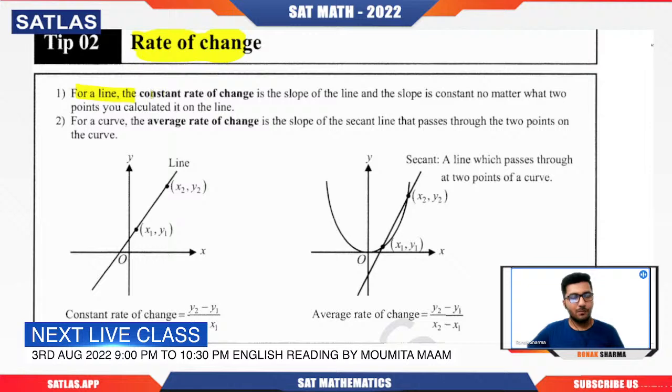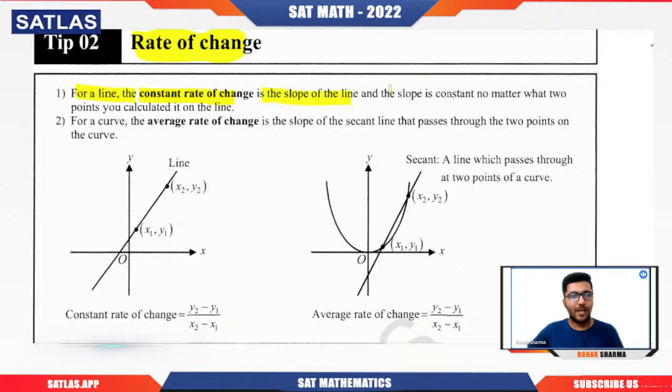Now, if we talk about the concept of rate of change in terms of a straight line, then for a line, the constant rate of change is the slope of the line, and the slope is constant no matter which 2 points you calculate it on the line. If you have been watching this video from the beginning, I don't think you will have any doubt. I've already explained this concept earlier using questions too, but again we are repeating it.